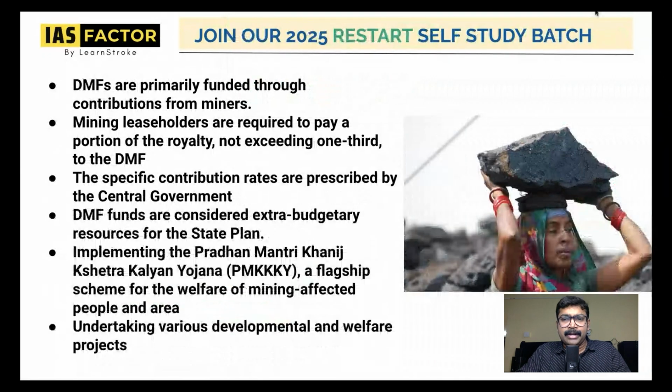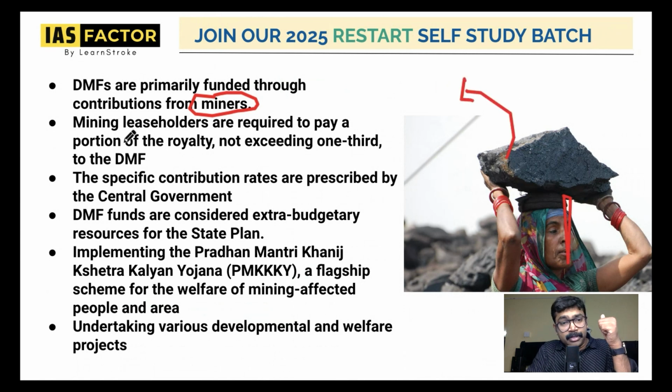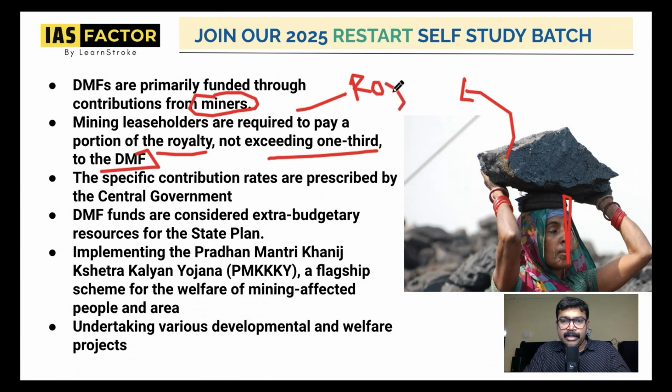So how does the funding come? You can take a look at this funding thing. It is primarily funded through contributions from the miners. If she's a miner, she can also fund it herself. A portion can be funded by her. The mining leaseholders are required to pay a portion of the royalty, not exceeding 1/3 of the DMF. So the stakeholders or the leaseholders of the region need to pay a royalty not exceeding 1/3 of DMF. Royalty should be paid by the leaseholders.